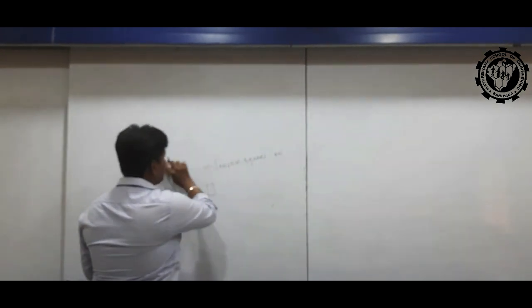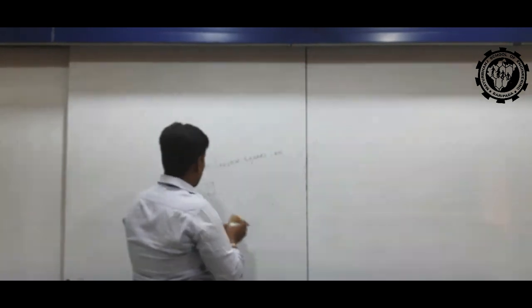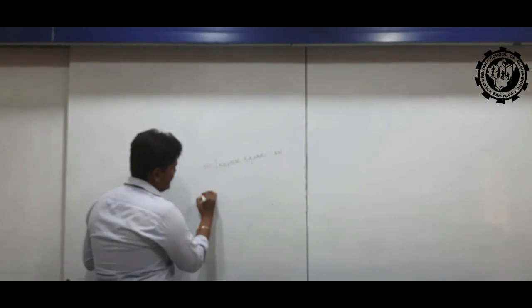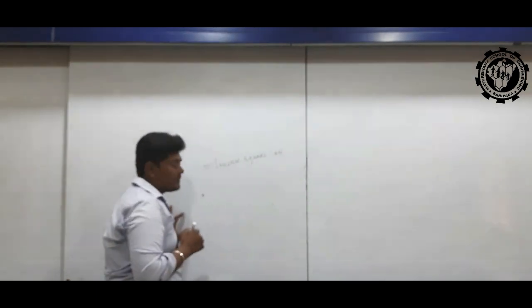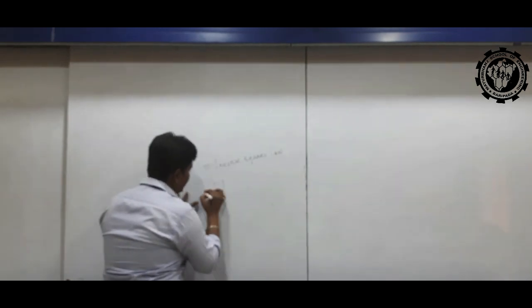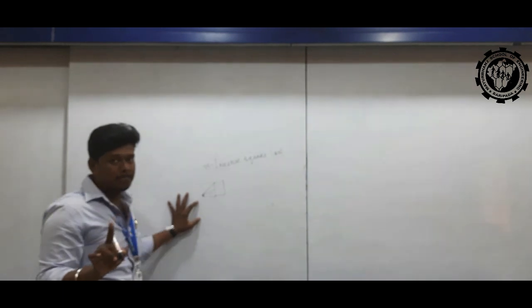So, the inverse square law. We have a light source, and we can put one object in front of the light source. Clear?